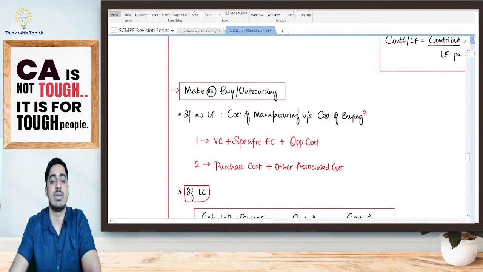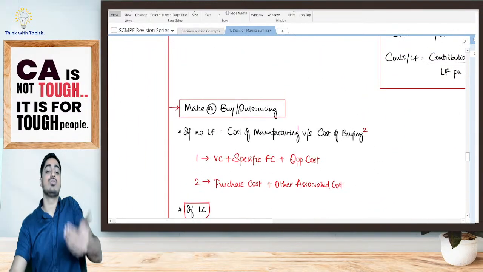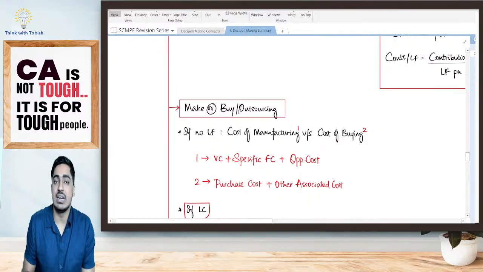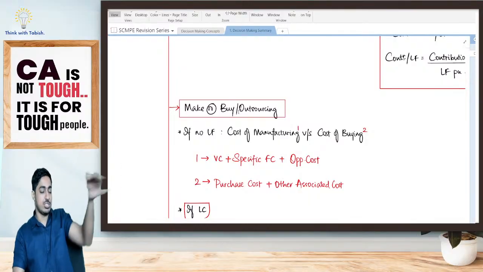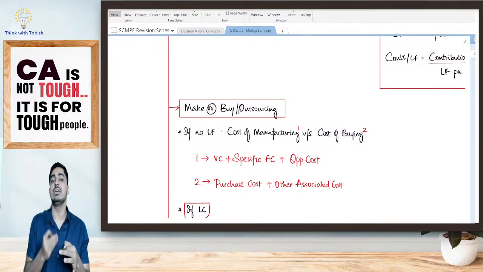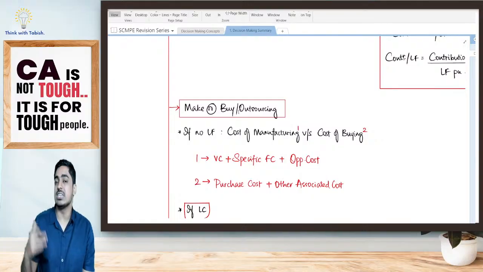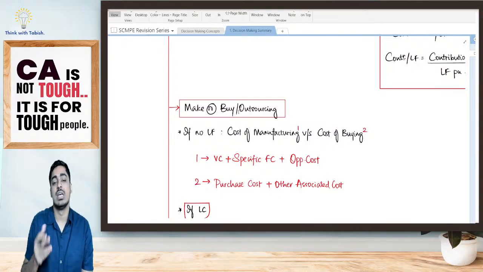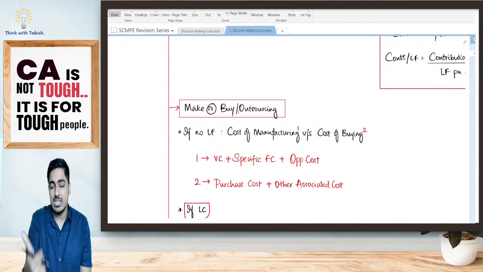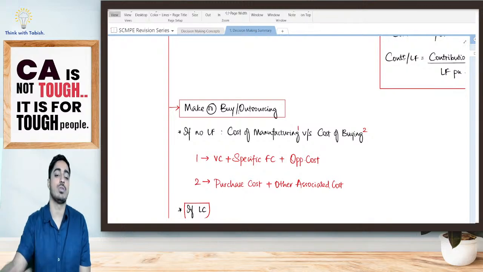Next, the fourth decision I have is the make or buy or outsourcing decision. How do I take a decision, students? I will see the relevant cost of manufacturing and the relevant cost of buying. Whichever is lower, I will go for that. The relevant cost of buying is my purchase cost plus any other associated cost. For the relevant cost of manufacturing, I have my variable cost, specific fixed cost, opportunity cost.